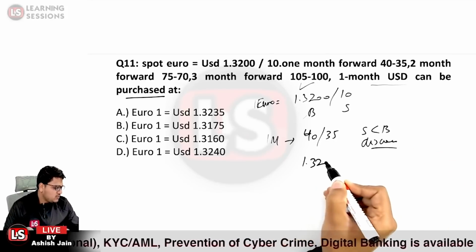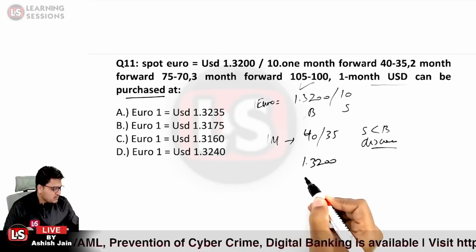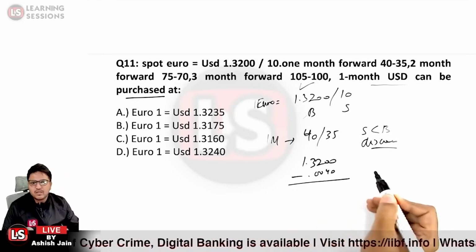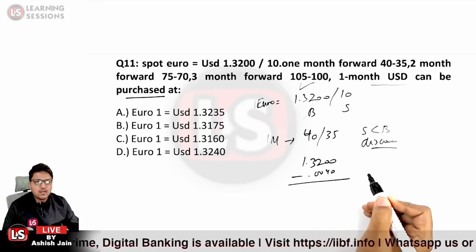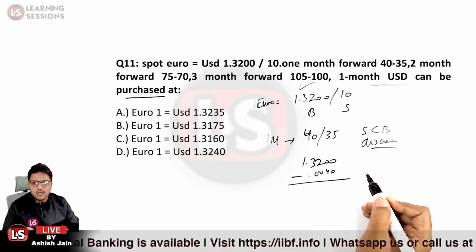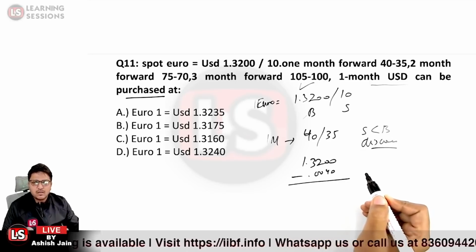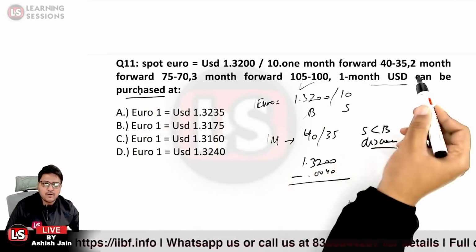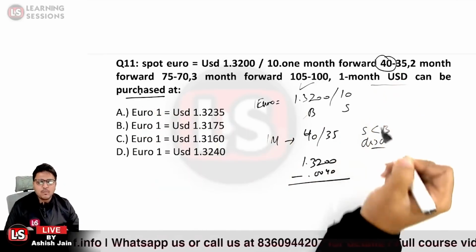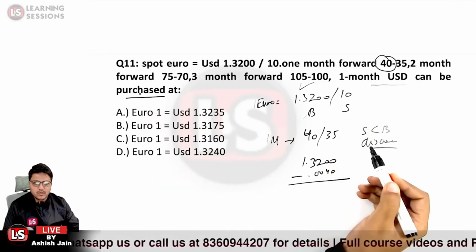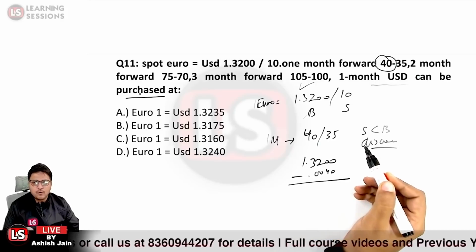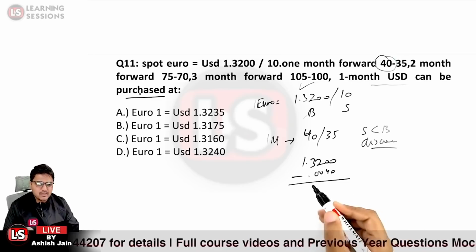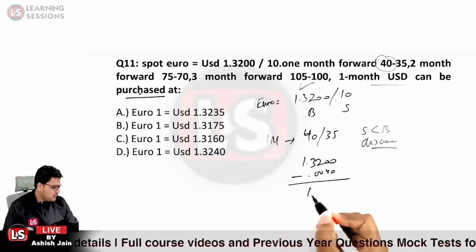So it is 1.3200. And further we are to subtract the forward points. So 0040 are to be subtracted. You just need to take care of that particular point only, because we have to consider the buying rate, purchase rate. So these are the forward points related to buying rate only that we need to subtract. Okay, so 0.0040 is to be subtracted from here. So which one would be the right answer? So it is 1.3160.